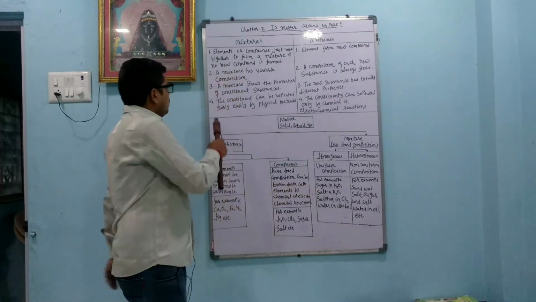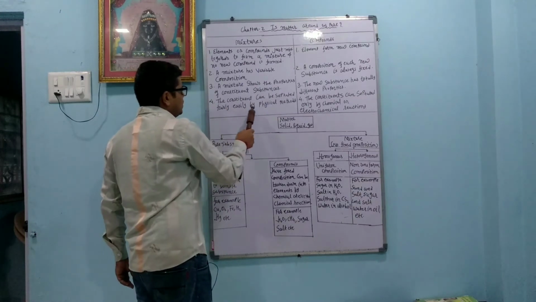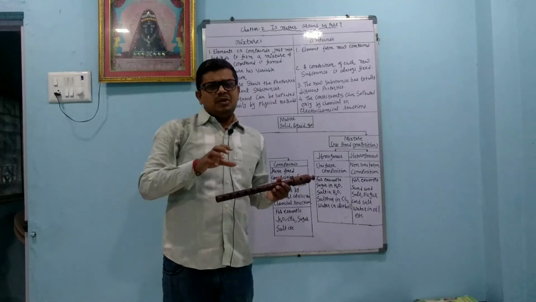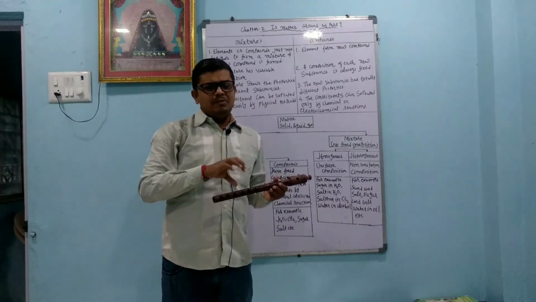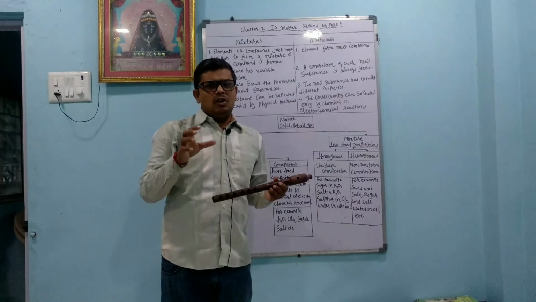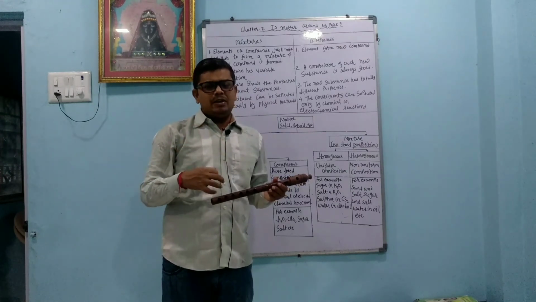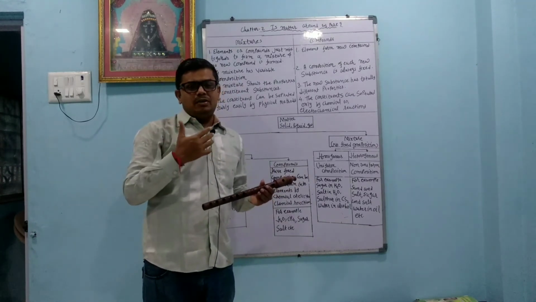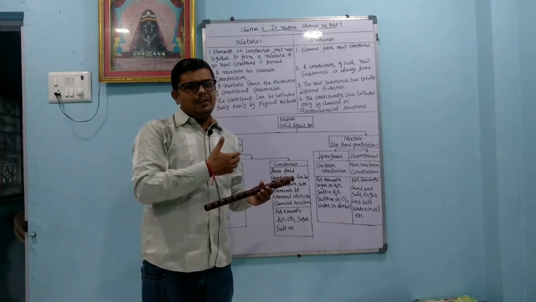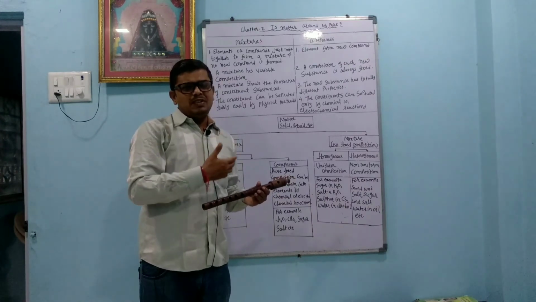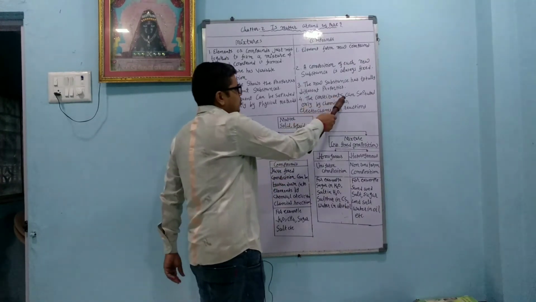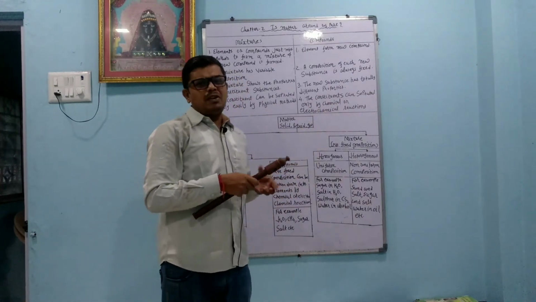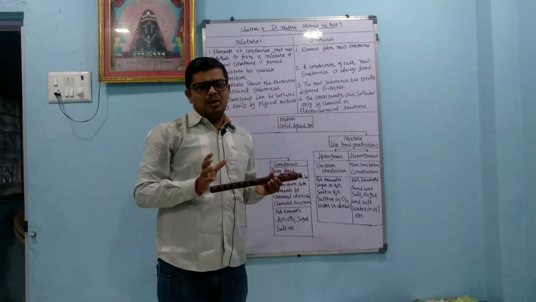The constituents of a mixture can be separated fairly easily by a physical method. Suppose I have a mixture of sand and water, I can separate it by the filtration method. If I have a mixture of salt and water, then by evaporation I again get the salt. So in the case of mixtures, we can separate the constituent substances by some physical method. In a compound, the constituents can be separated only by a chemical or electrochemical reaction.